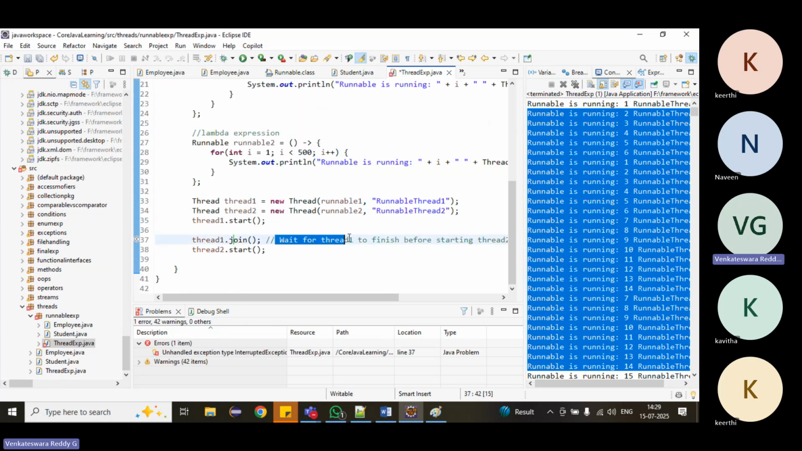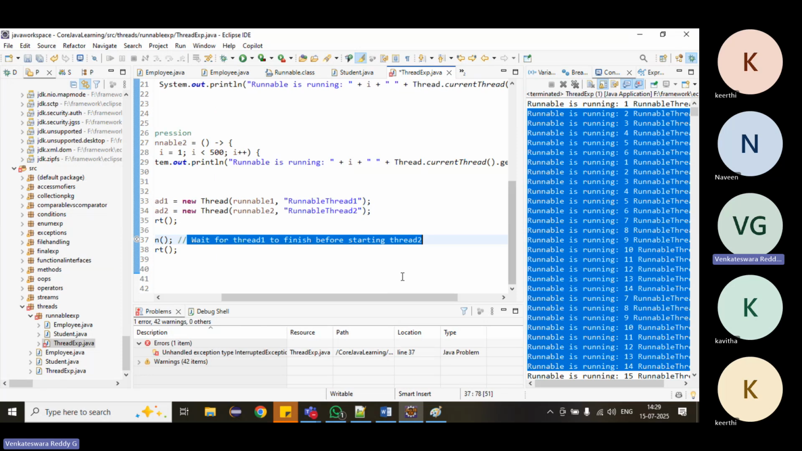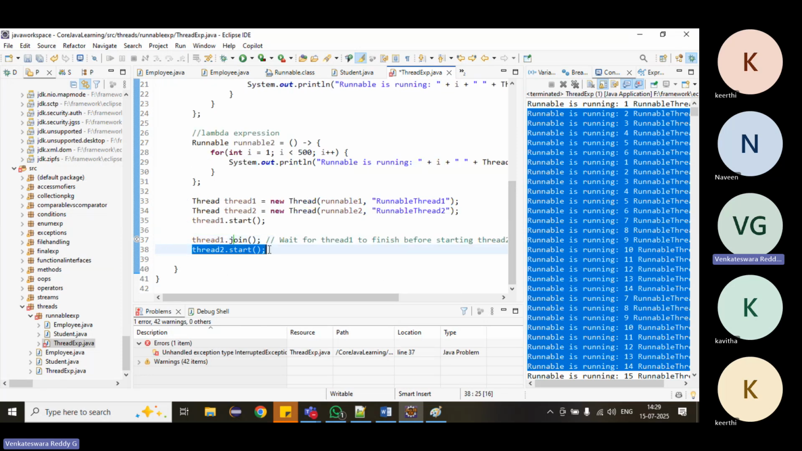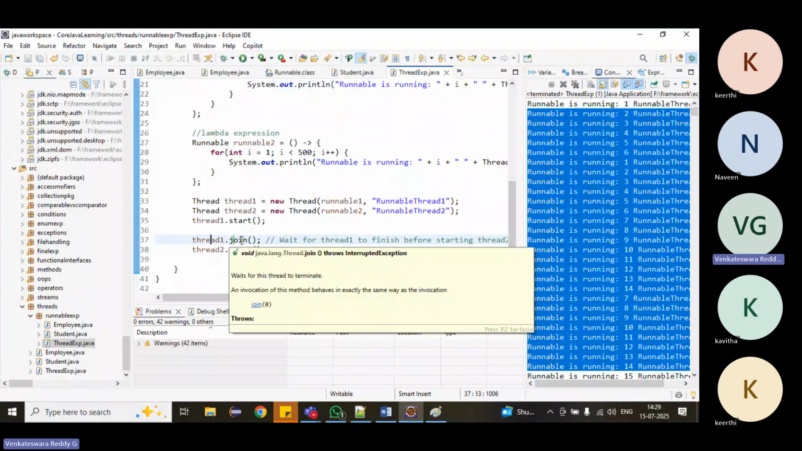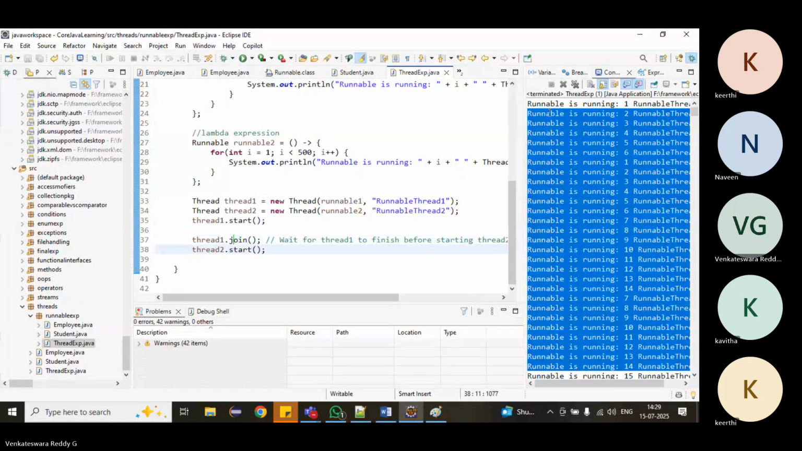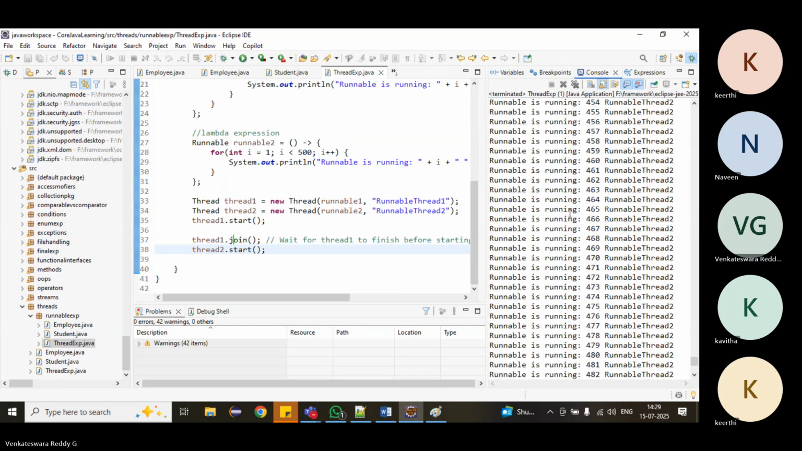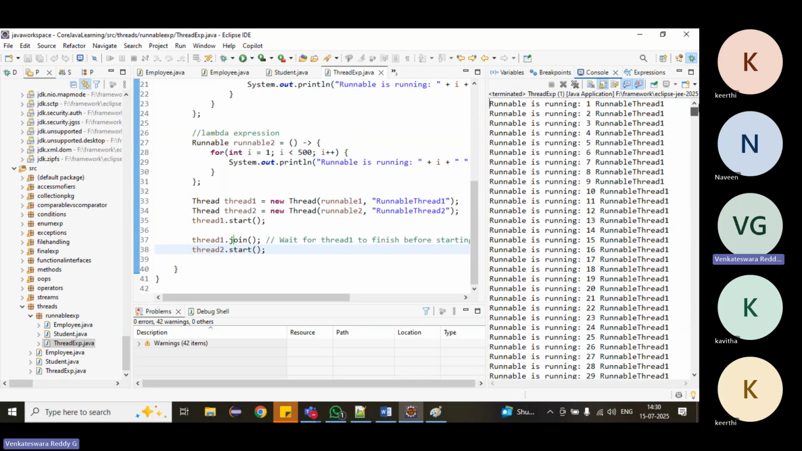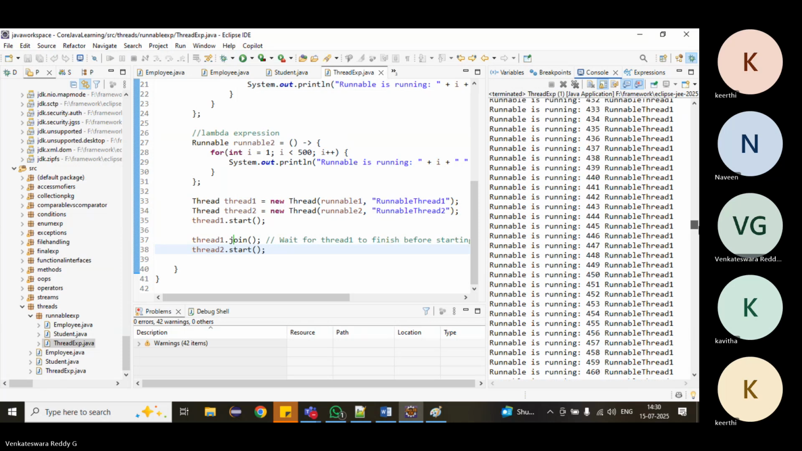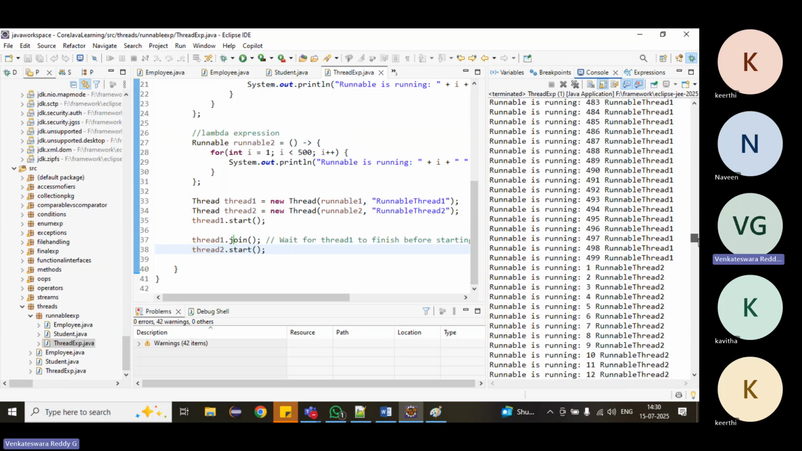Join, what will it do? It will wait for thread one to finish before starting thread two. If you call the join method and run it, then you will understand. First thread one is executed, then thread two starts, because the join method waits for thread one to complete, and only then will it start the second thread.